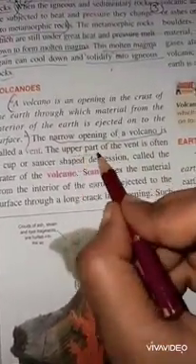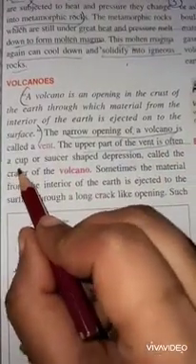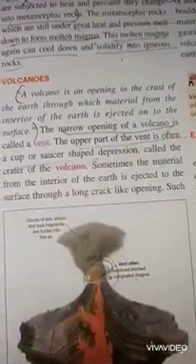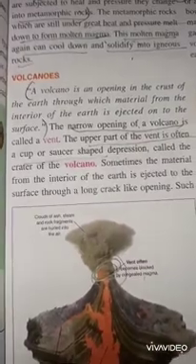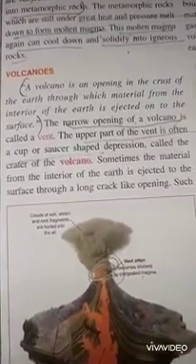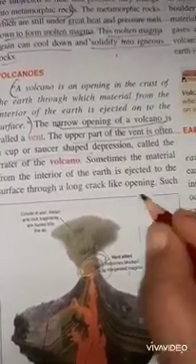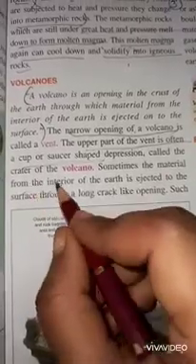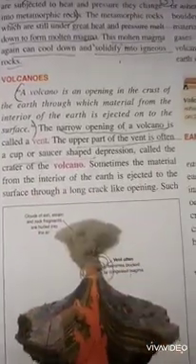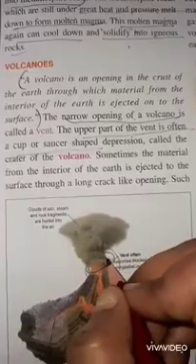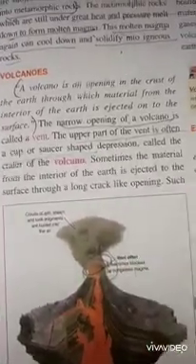The upper part of the vent is often cap or saucer shaped. It is like a cap, or you can say it is like a saucer shaped depression called the crater of the volcano. It is called the crater of the volcano, that is the opening of the volcano.